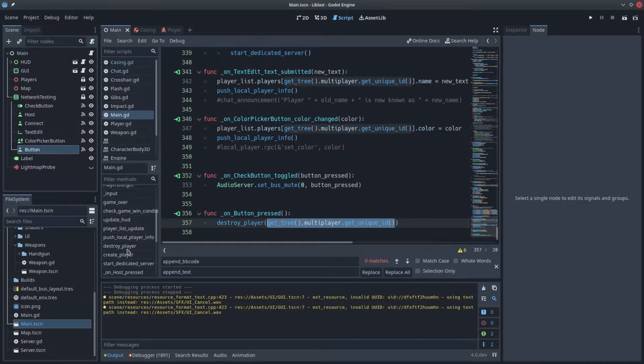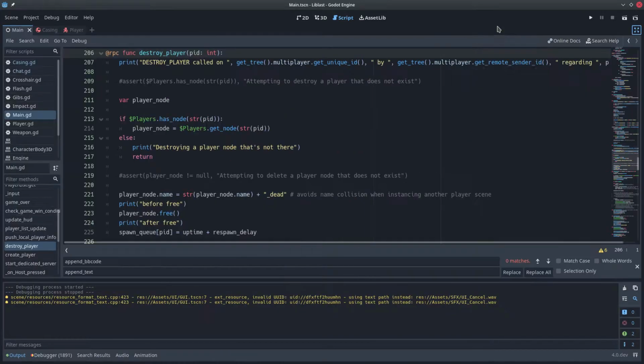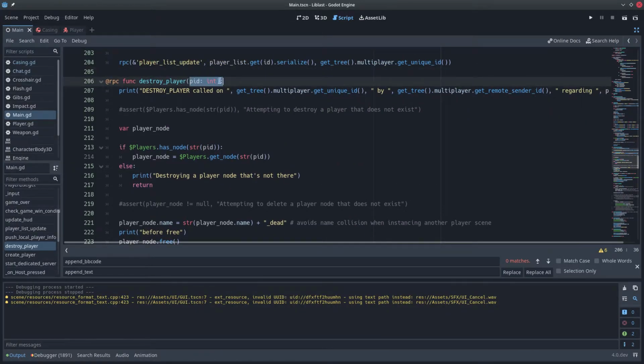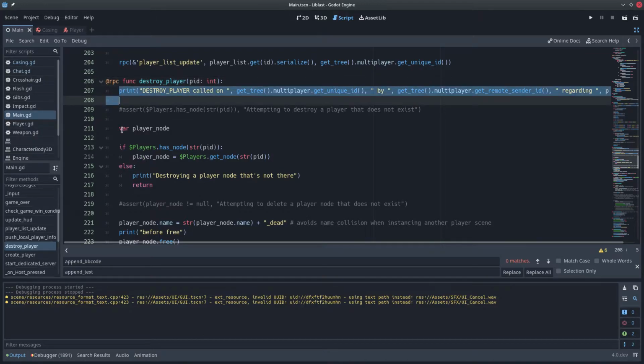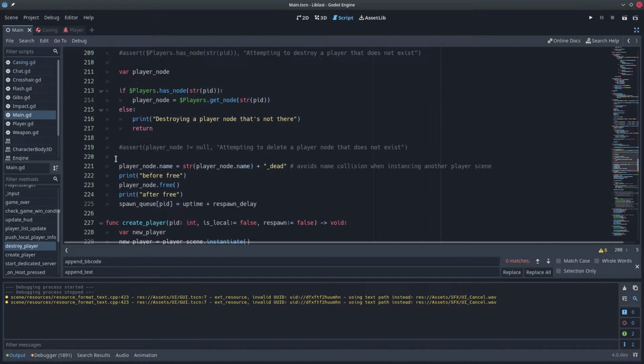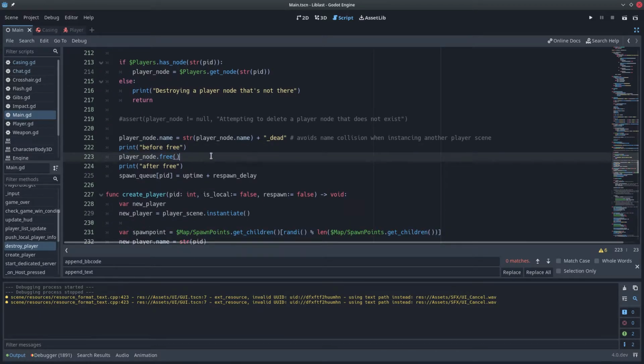And the destroy player function looks like this. So we get the peer ID, and this is the print we saw before. We get the player node. This is the print we see before. The player node is freed, and this is the print after. And when the host called this on themselves, everything went swimmingly. They entered the spawn queue and were respawned afterwards. But when the client called this, the game crashed at this exact point.